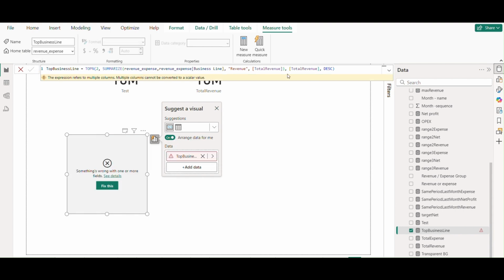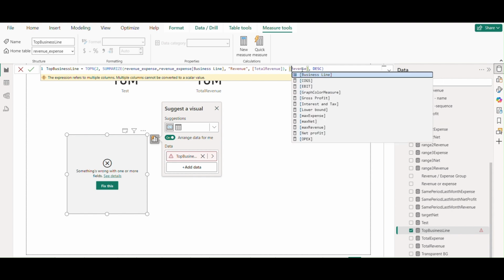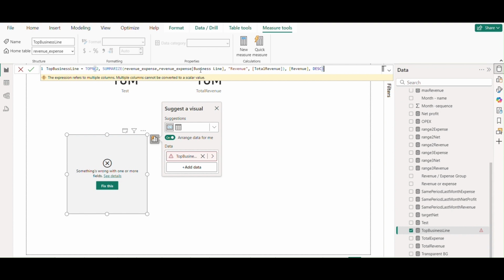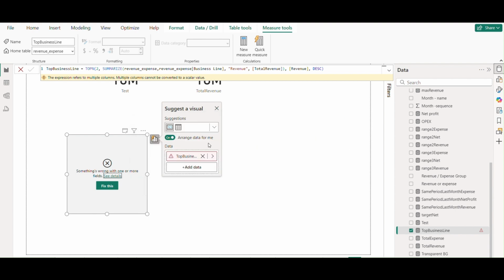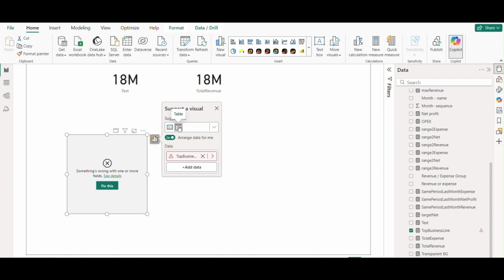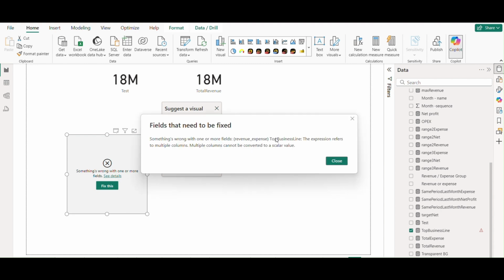Again I'm getting the error, so there is something wrong with this. Let's try to just create the revenue because I've created the column. So let's try to filter it now. Hmm, okay, still the same error. So can we really use the TopN function inside a measure? What do you think, guys? TopN function inside the measure, but I'm getting the same error.